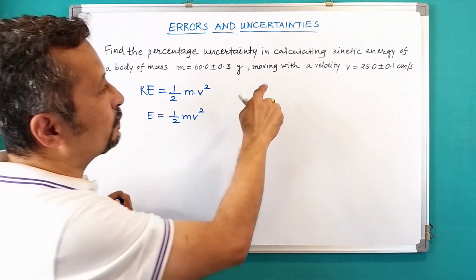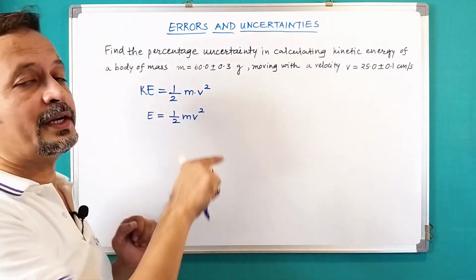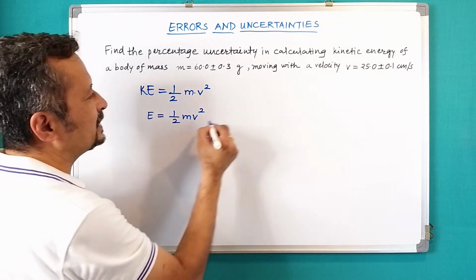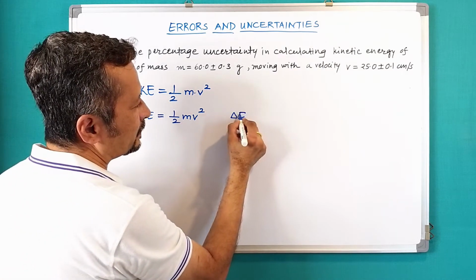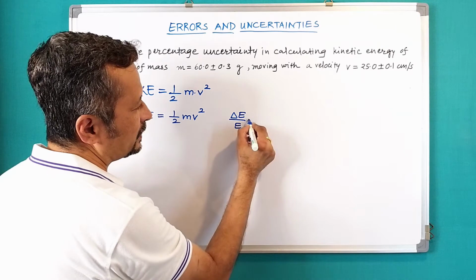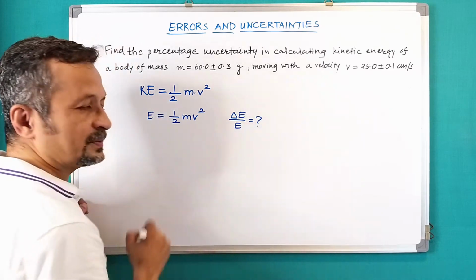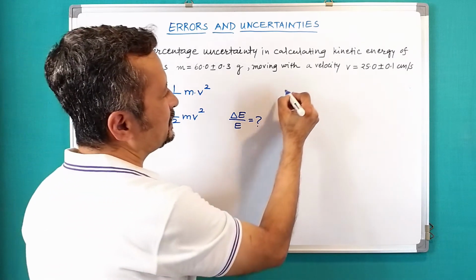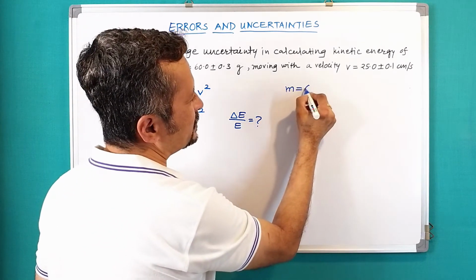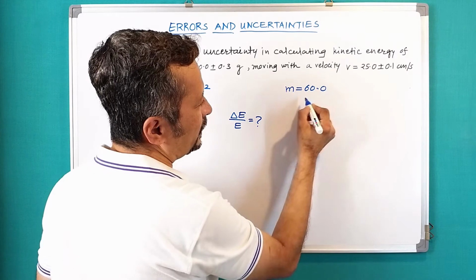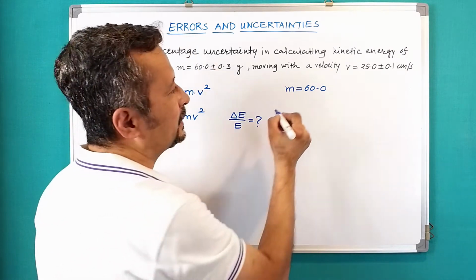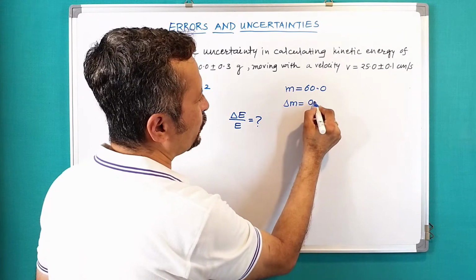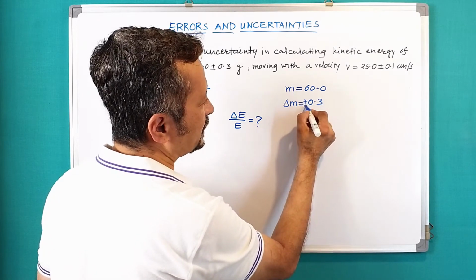and what do I need to calculate? I need to find the percentage uncertainty in the kinetic energy. So what I want is delta E upon E is equal to how much? Now, what is the data given? The data given is m is equal to 60.0 and delta m is given as 0.3, plus or minus.